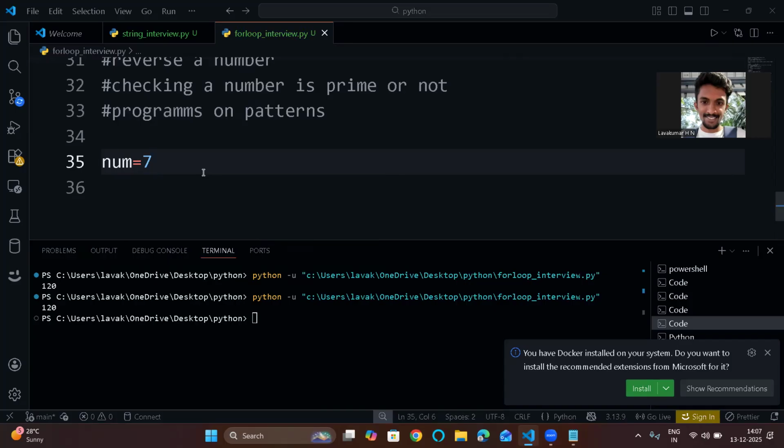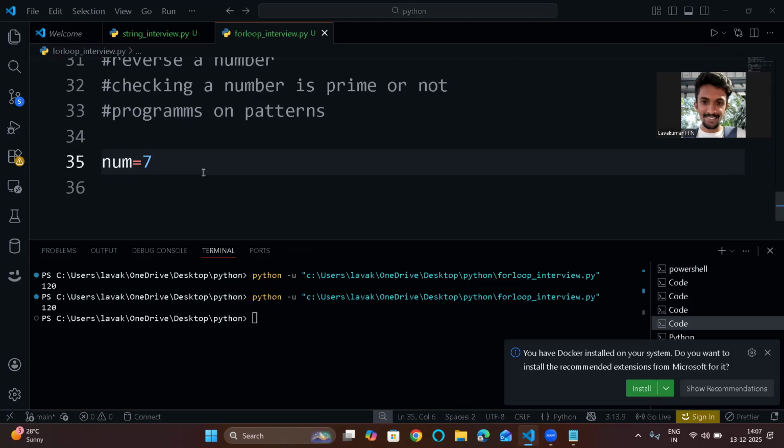So basically, a number is considered a prime number if it is divisible by 1 and itself, and it is not divisible by any other numbers. Okay, let's take 6. 6 is divisible by 1, 2, 3, and by itself also. But 7 is not like that. 7 can only be divisible by 1 and 7.